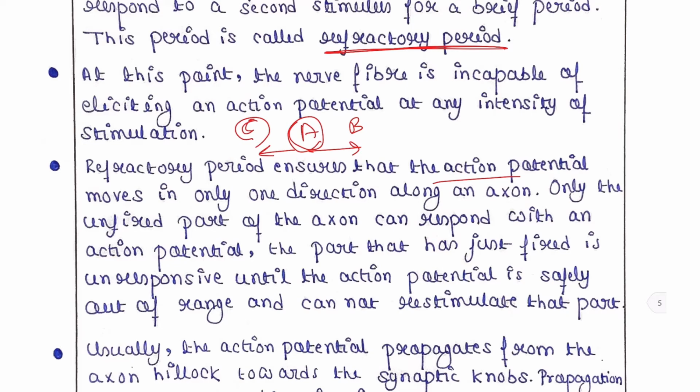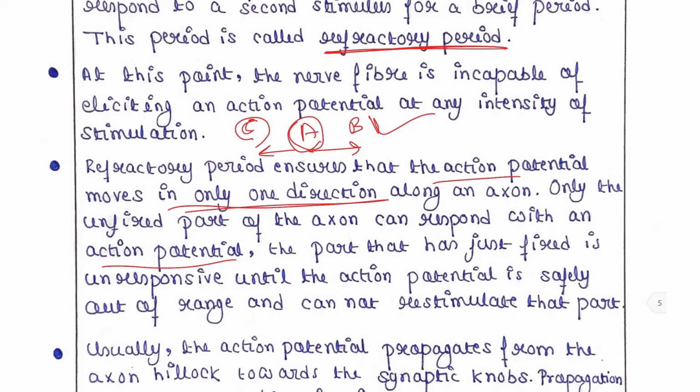So, it will be moving in only one direction. Only the unfired part of the axon can respond with an action potential. So, now this B is in the unfired condition, so it will respond to this action potential.